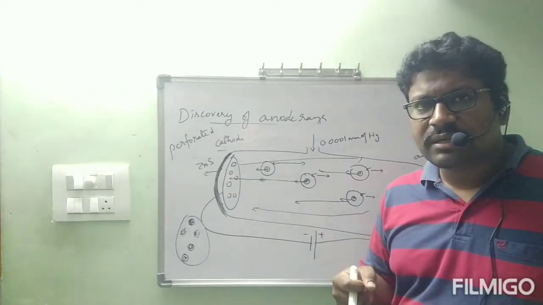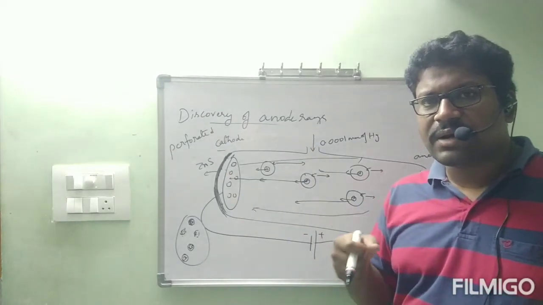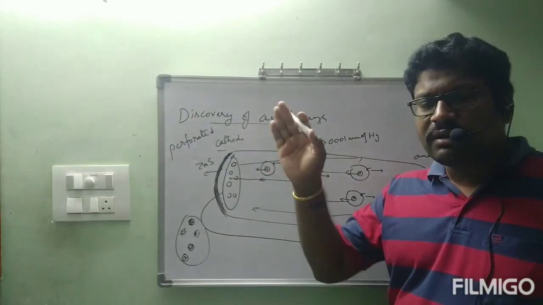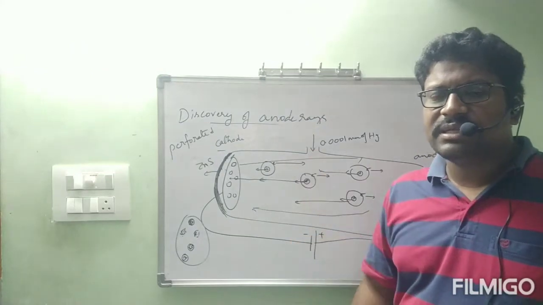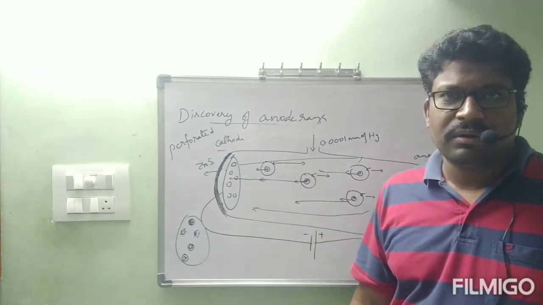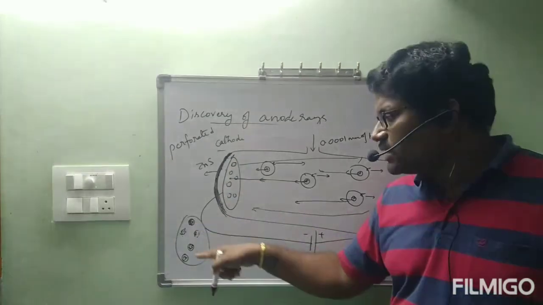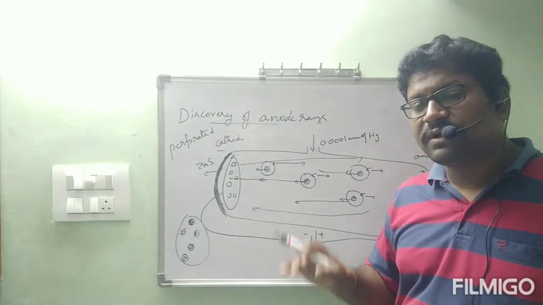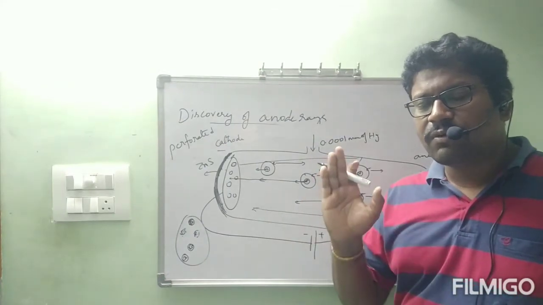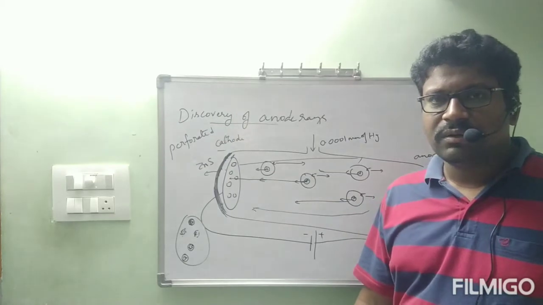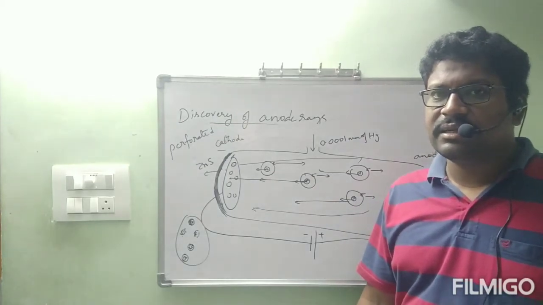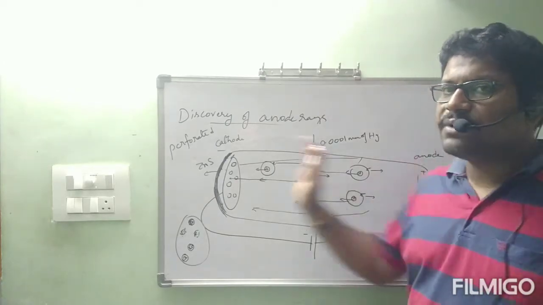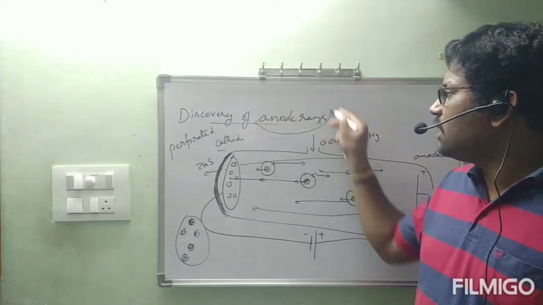Then how can we recognize whether they are traveling from cathode to anode or anode to cathode? To find that, the backside of the cathode is coated with a zinc sulfide screen and that cathode is replaced with a perforated cathode. Because of these holes, what marks are present on the zinc sulfide? Then we can understand that some particles are moving from anode to cathode also. They fall on the backside of the cathode. By seeing the dots we can understand that anode rays are generated and appear to move from anode to cathode, and those rays are called anode rays.